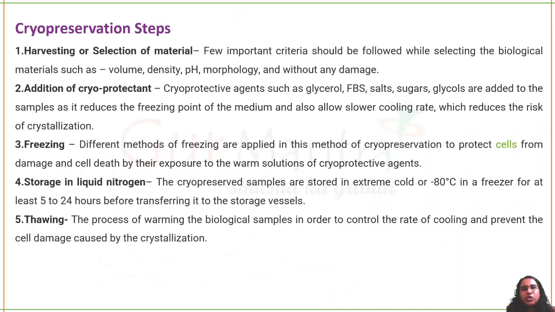Cryopreservation steps. You will get the material like your biological sample. You will add the cryoprotectant. Then you will freeze them. I told you the method of freezing, in a liquid nitrogen container, and when it is needed for use, you will have to thaw them. Thaw means you have to give warmth, from minus 196 degrees Celsius to normal temperature. You have to control the rate in such a way that crystallization does not happen again.